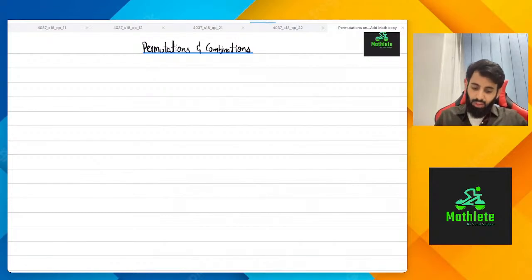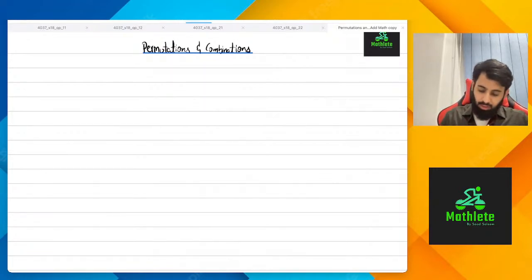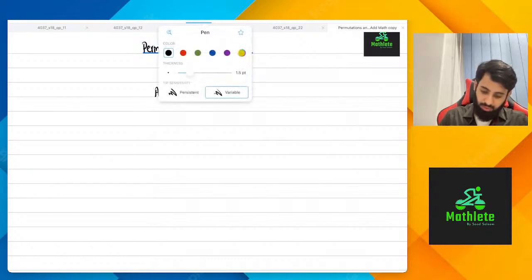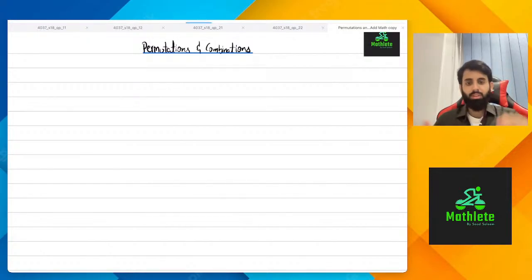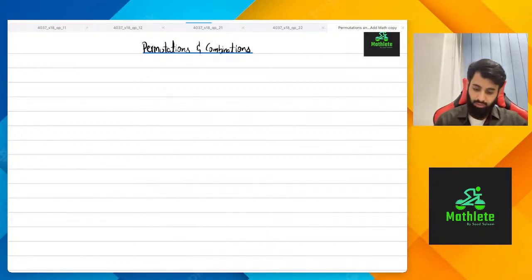So basically, what we're going to do is past paper questions. My main focus would be on past paper questions. But before we do that, let's understand the kind of concepts that we have. Basically, first you have very simple questions. So one category of questions is very simple. I'm going to write down all the concepts and then show you how every question is based on the concepts that we're going to write.